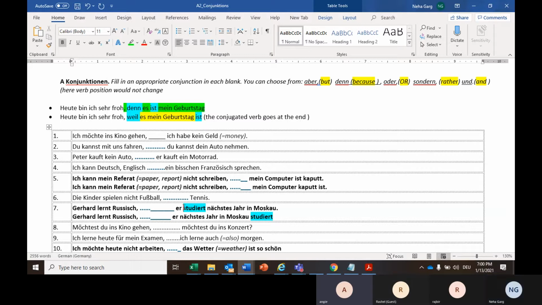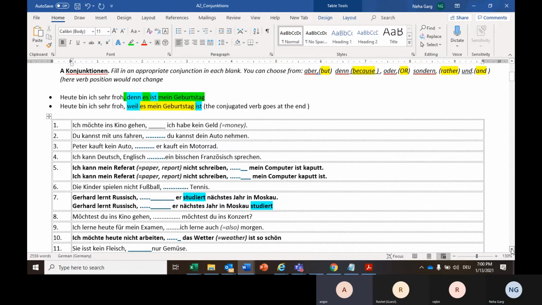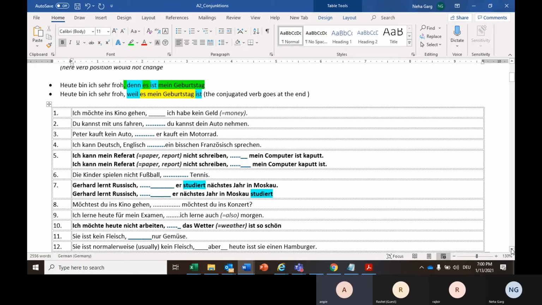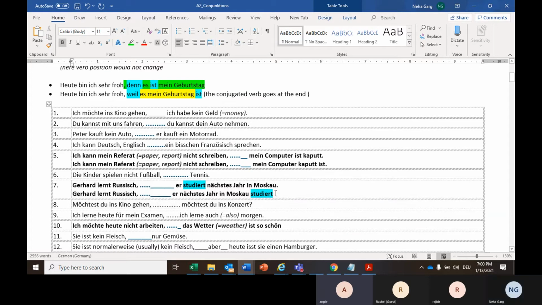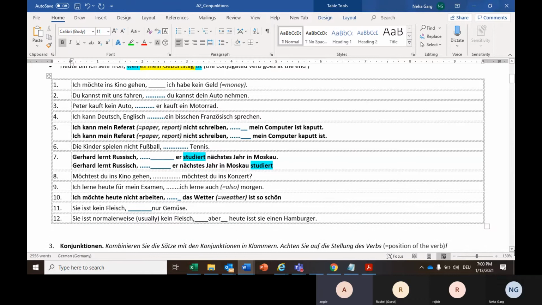Gerard is learning Russian, because he is studying next year in Moscow. Und hier? Gerard lernt Russisch, während er nächstes Jahr in Moskau studiert.